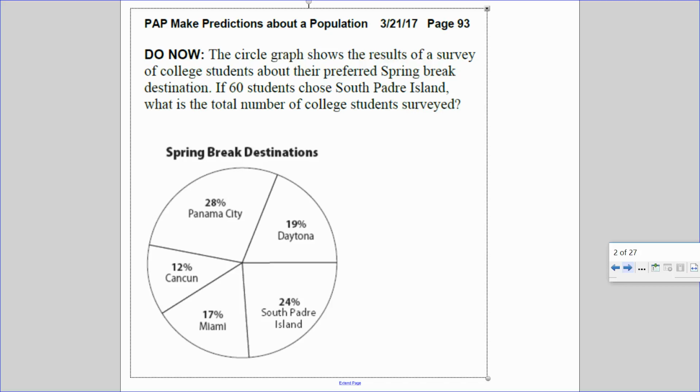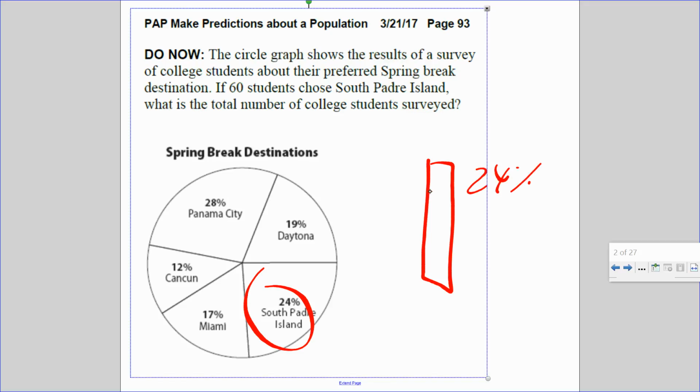So in our Do Now, this is another circle graph. It shows the results of a survey of college students about their preferred spring break destination. If 60 students chose South Padre Island, deep in the heart of Texas, what is the total number of college students surveyed? So South Padre is right here. 24%, which is about 1/4 of this percent bar, chose South Padre Island as the preferred spring break destination. Do we know the total number of people? No, we're asked to find it.